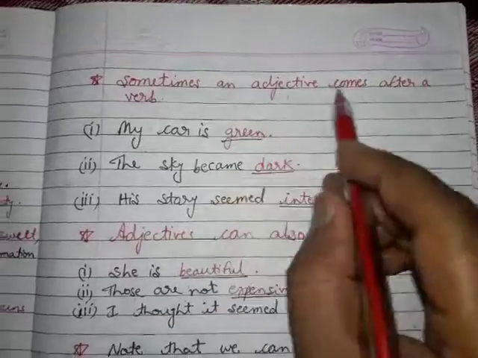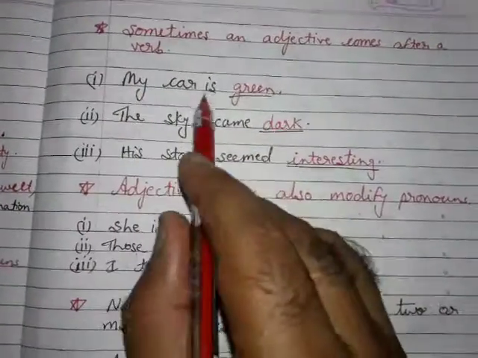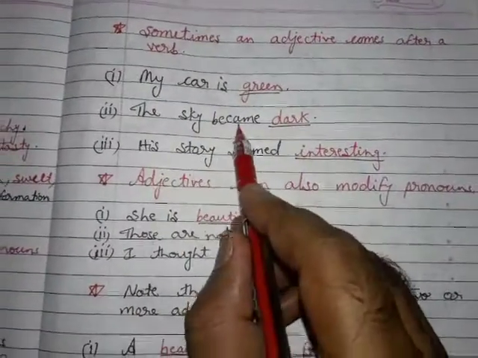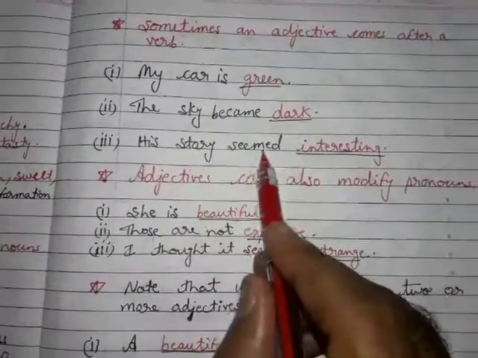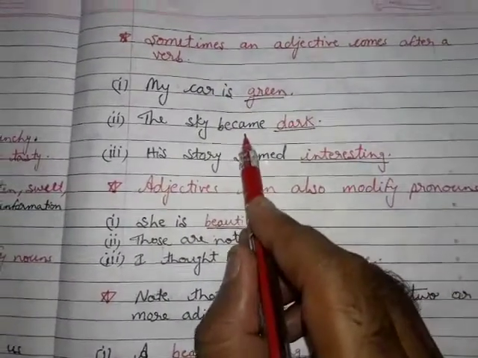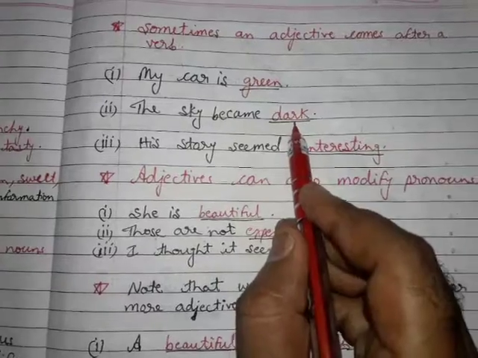Sometimes an adjective comes after a verb. My car is green. The sky became dark. His story seemed interesting. Here became is a verb and dark is an adjective.